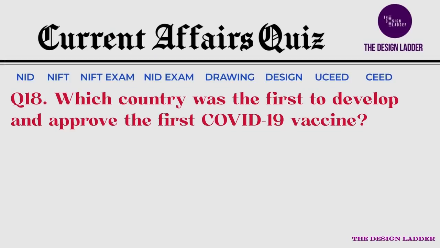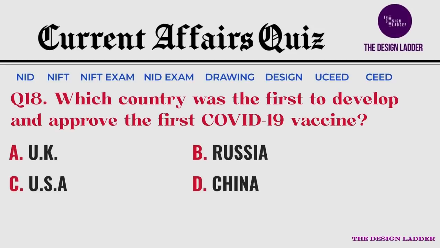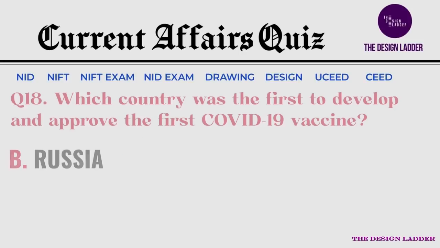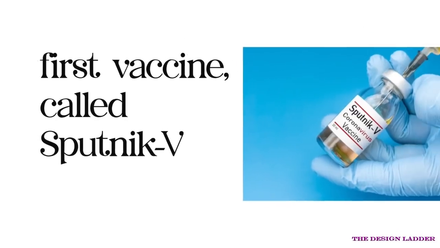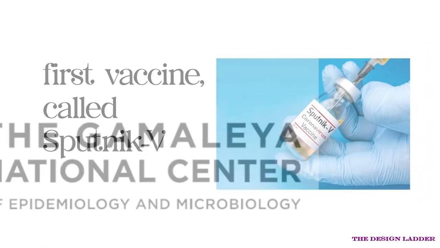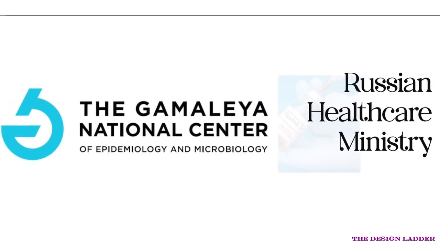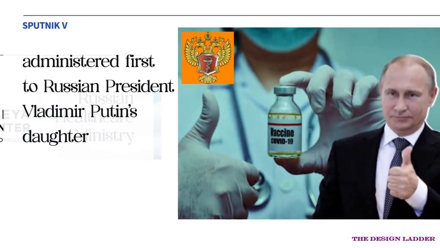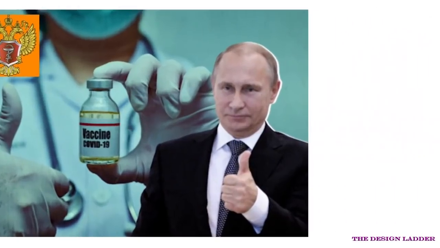Which country was the first to develop and approve the first COVID-19 vaccine? And your options are. The correct answer is Russia. The first vaccine, called Sputnik V, developed by Gamaleya National Research Center for Epidemiology and Microbiology of Russian Healthcare Ministry, was administered first to Russian President Vladimir Putin's daughter.